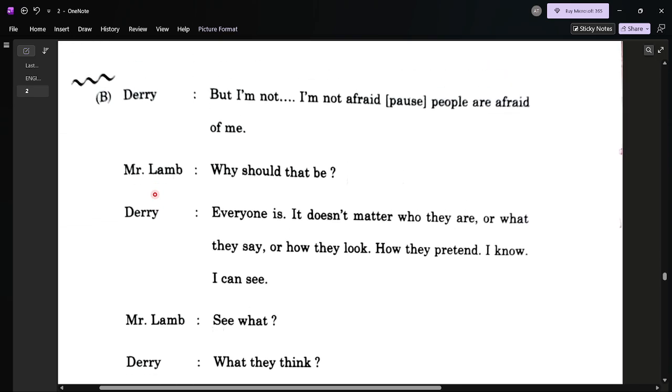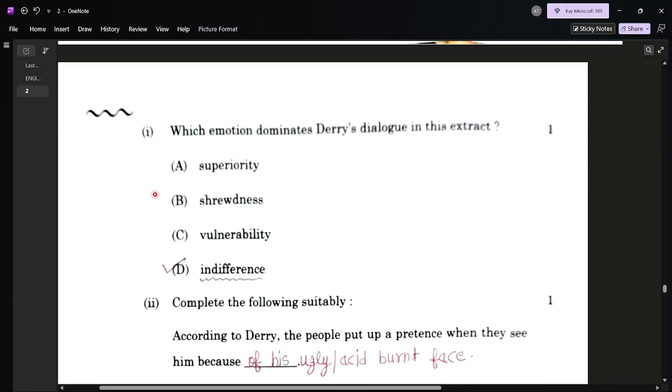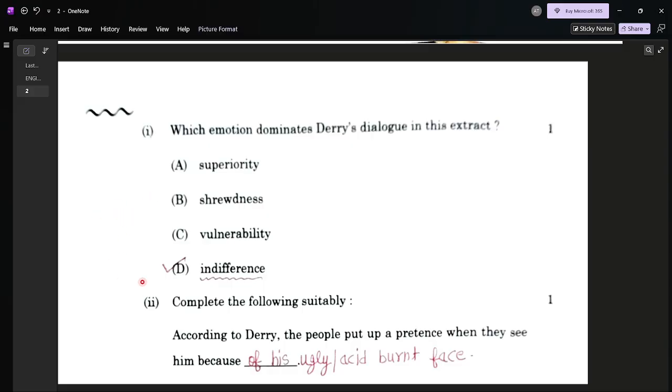The second extract is from On the Face of It. This is the conversation between Derry and Mr. Lamb. The first question: which emotion dominates Derry's dialogue in this extract? Four options are given, but the best option is D. Dear student, D is the correct one, indifference.